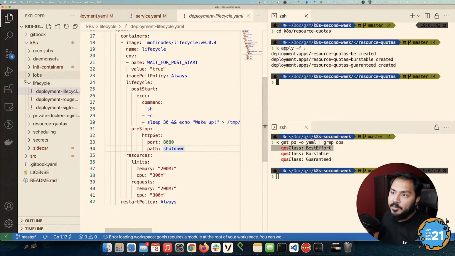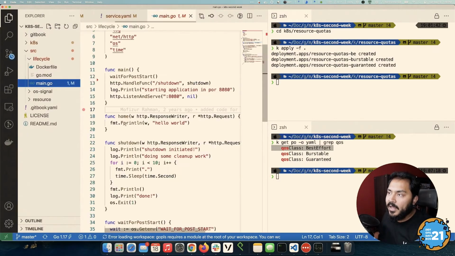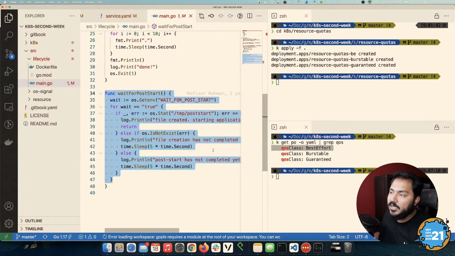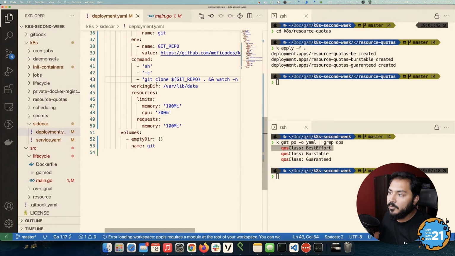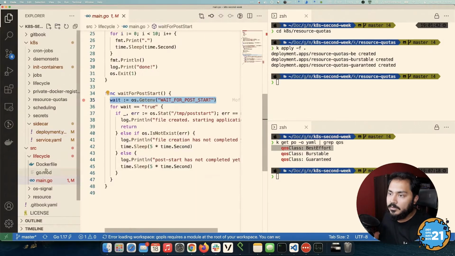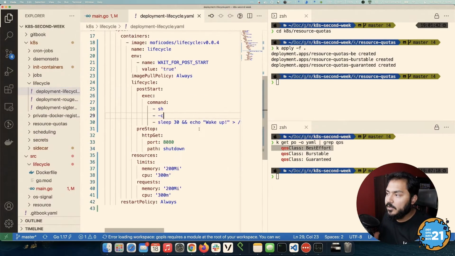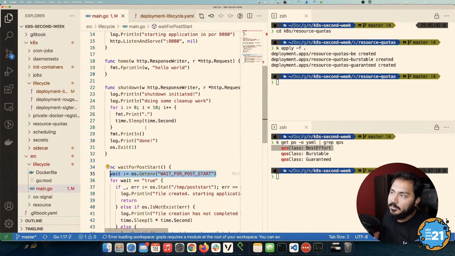So before I deploy, let's look at the source code of what is supposed to happen, and we can get some ideas of what will happen. In my lifecycle, the first thing we're doing is in my wait for post start function, I will use wait for post start if that flag is set to true. In our case, we do set it to true. Here, in deploy lifecycle, I'm setting this particular variable to true. This is here just because I'm using the same code to do something else as well.